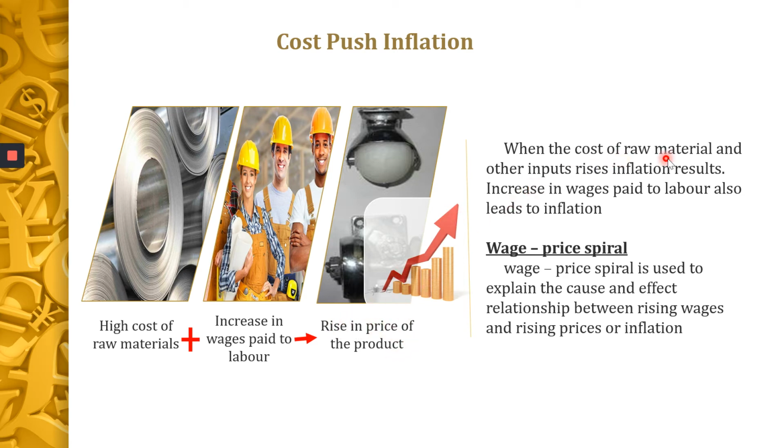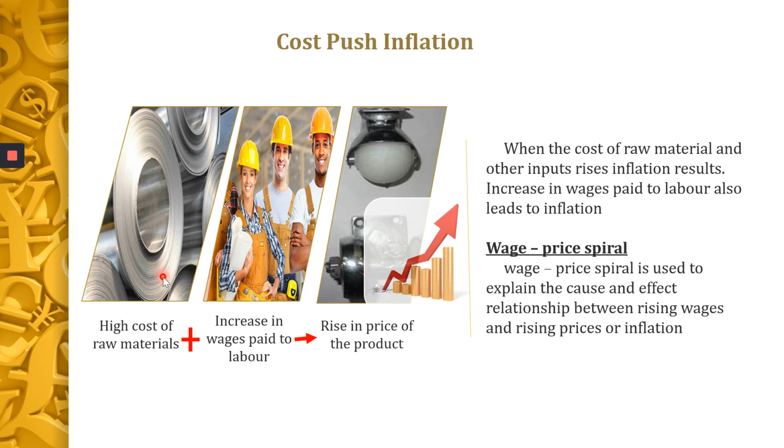When the cost of raw materials and other input rises, inflation results. So increase in wages paid to the laborer also leads to inflation. So when there is an increase in the wage paid to the labor, there will be an increase in the price level. Are you able to understand this?